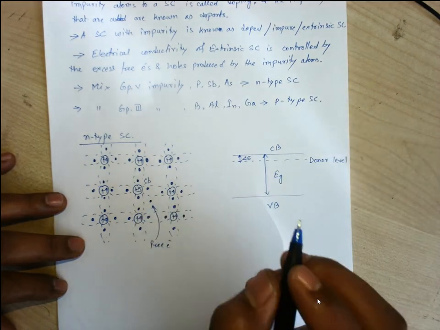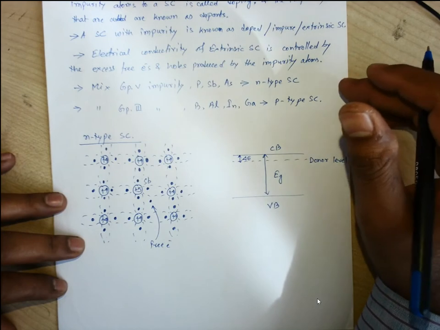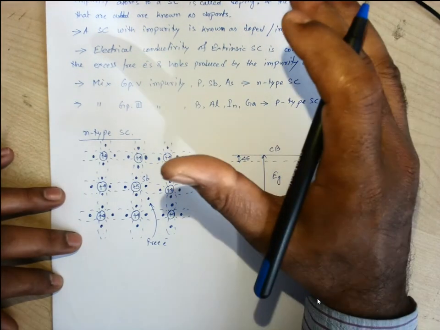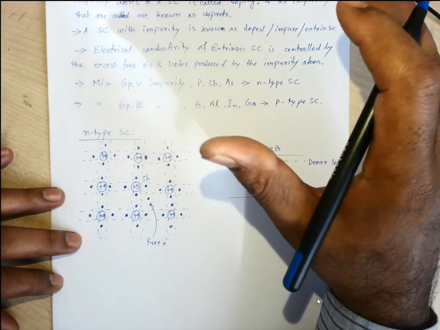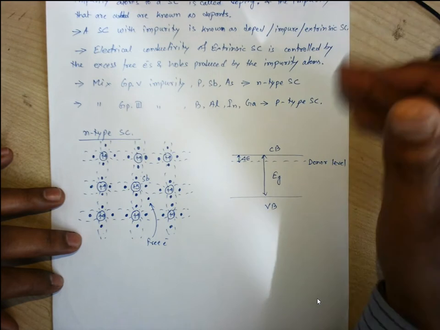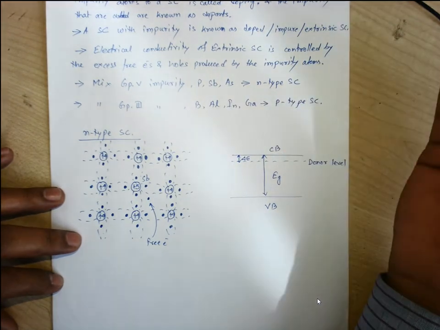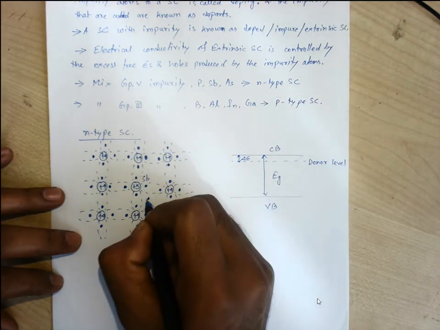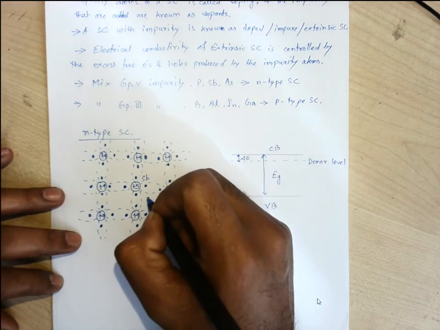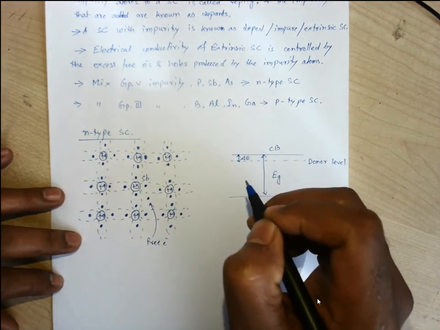Now when this atom is donating an extra electron, the total charge of that atom is not the same as before. The charge in the nucleus and the charge in the outer shells are no longer equal. Due to this one extra electron being donated, one negative charge has decreased in the outer shell of that atom.